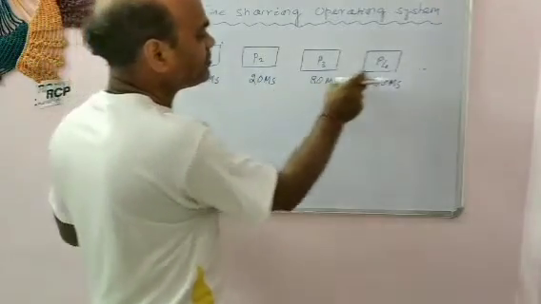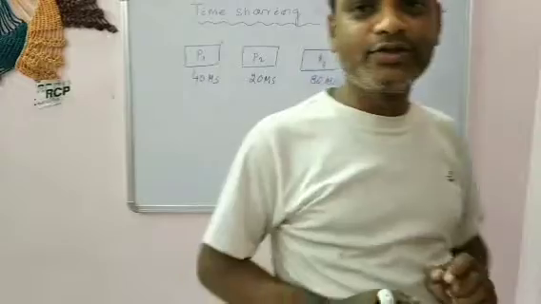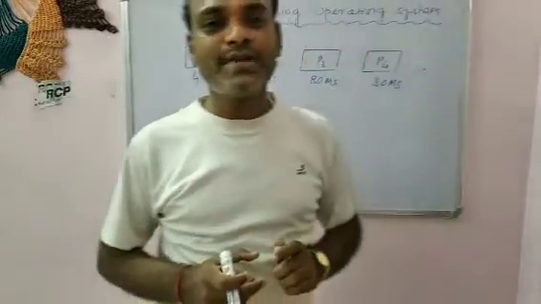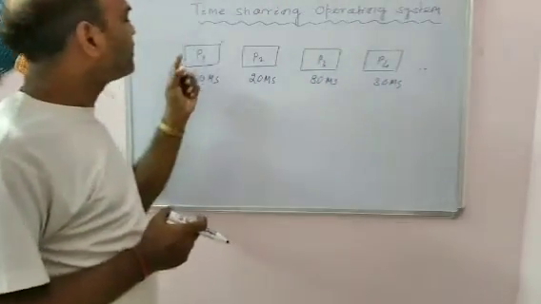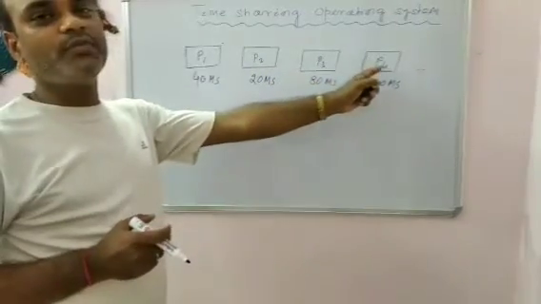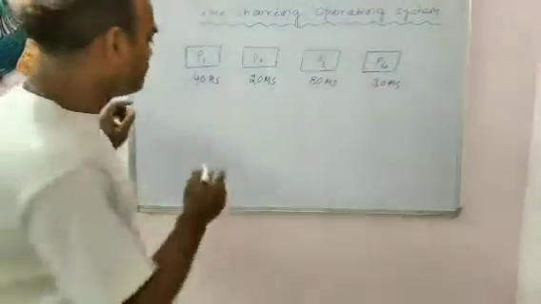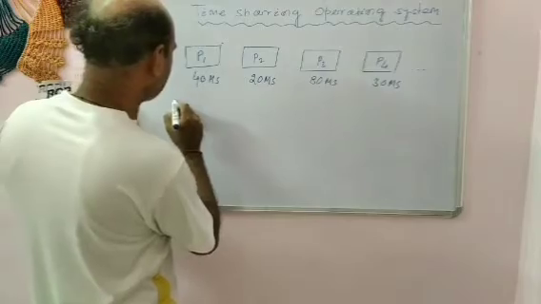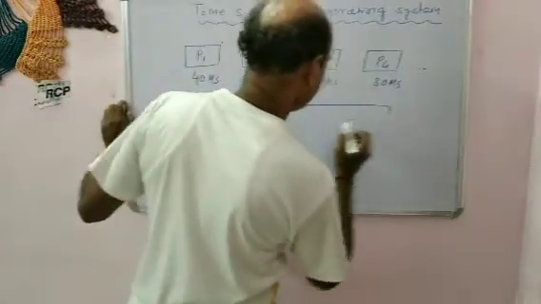So all processes can be executed concurrently. Simultaneously, we will feel that all processes are using the CPU time. Suppose I draw a diagram for the CPU time.